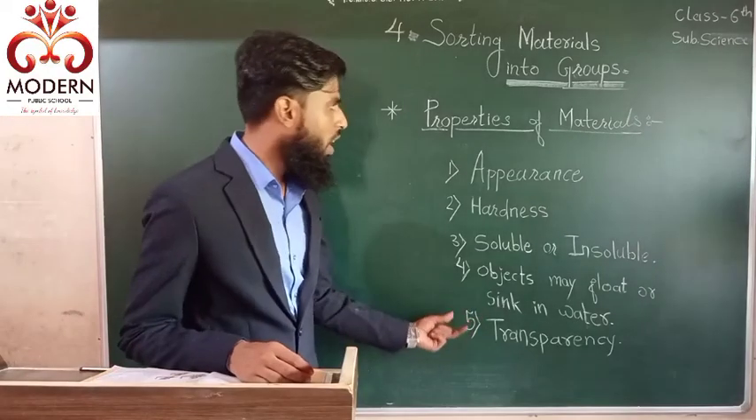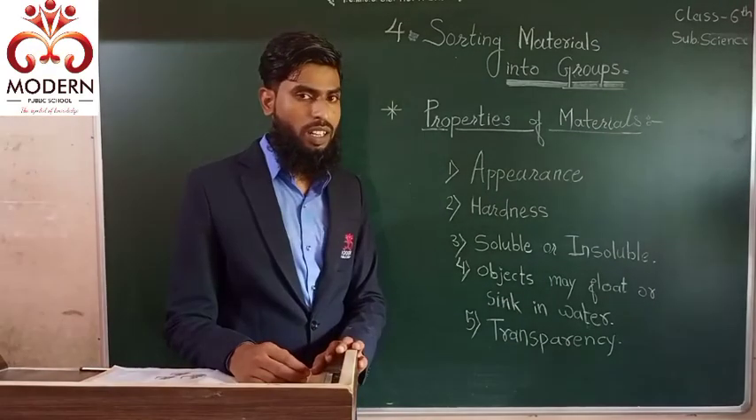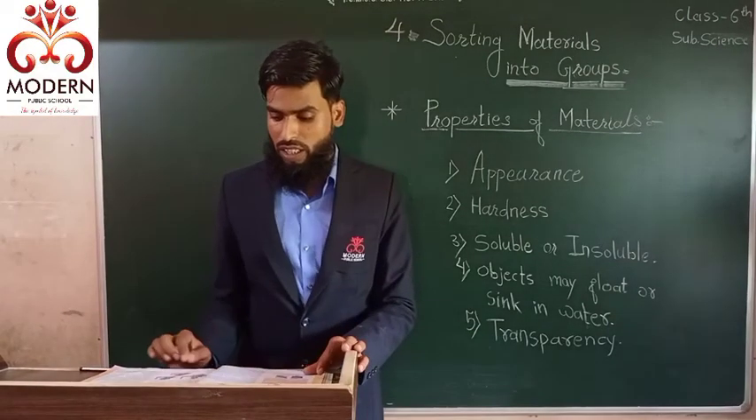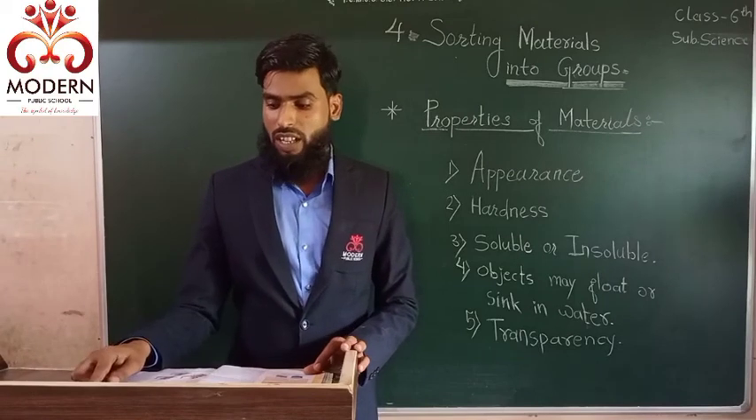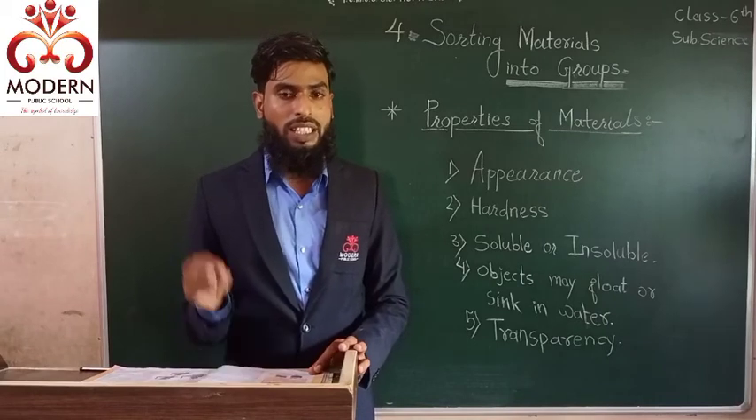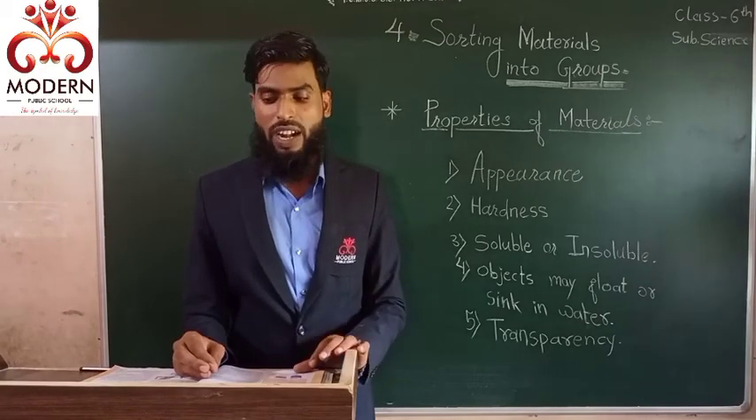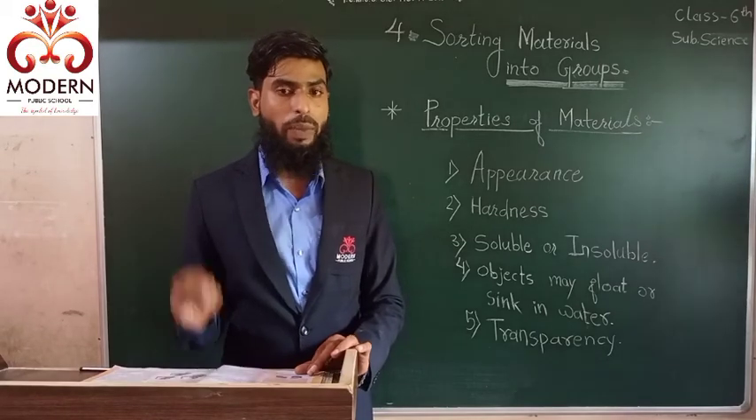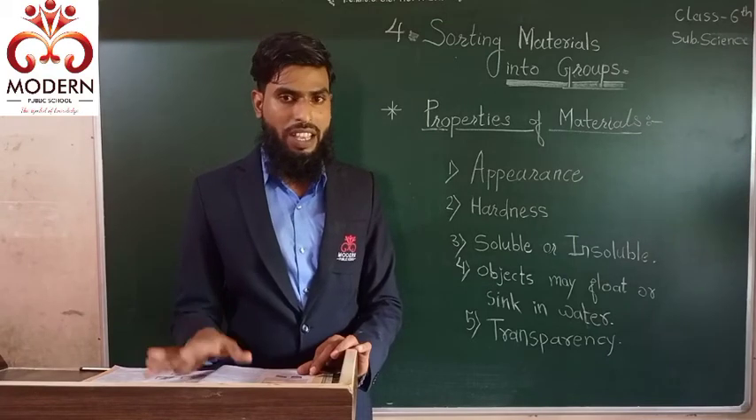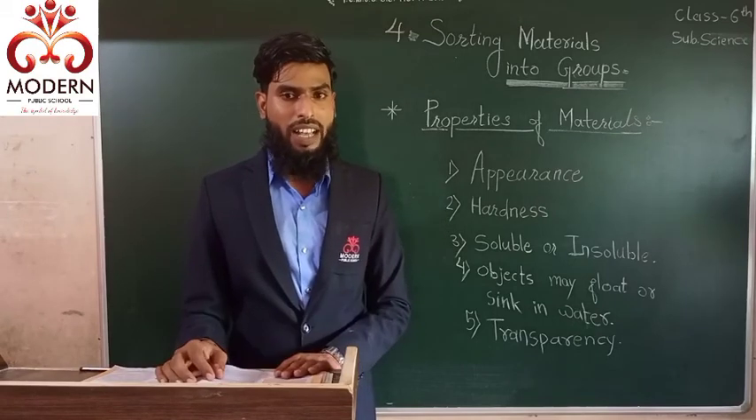Let's see the next property of materials, that is transparency. What is meant by transparency? Let's see. A substance through which things can be seen is called transparent. The substance or object through which we can see things is called transparent. For example, glass. From the glass we can observe everything. We can see through the glass. That's why we can say that glass is transparent.